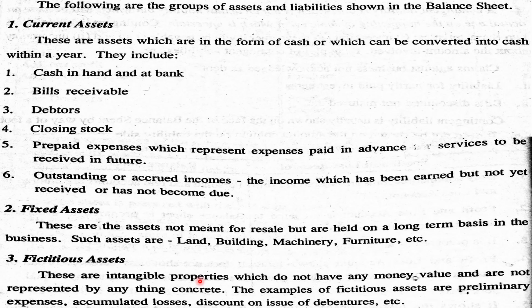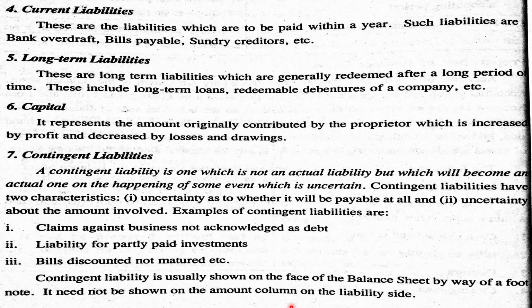For example, goodwill has resale or money value. But fictitious assets, though intangible, do not have any money value. For example, preliminary expenses, accumulated losses, discount on issue of debentures, etc.